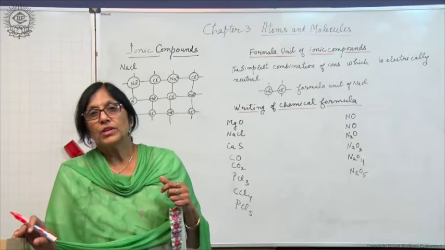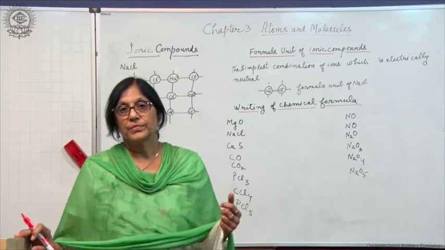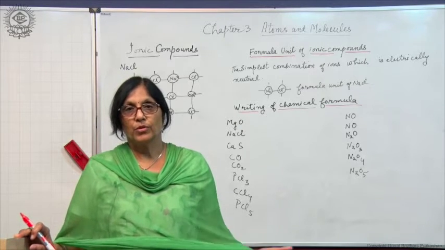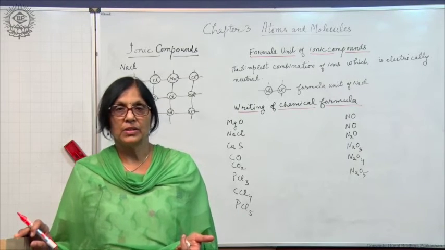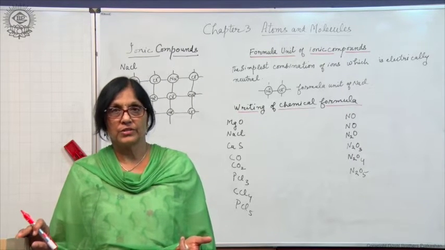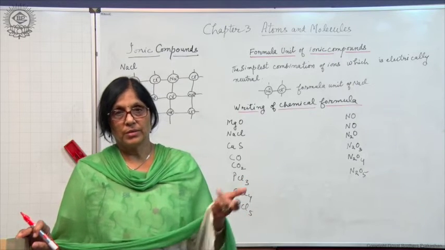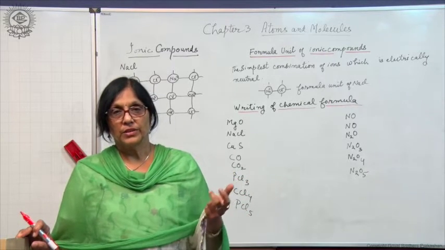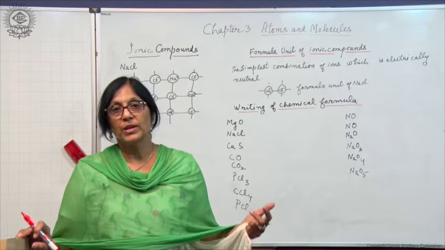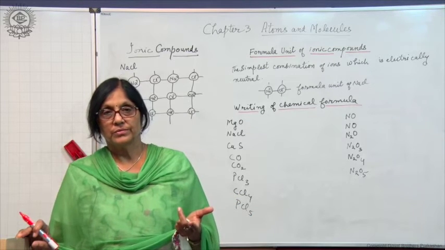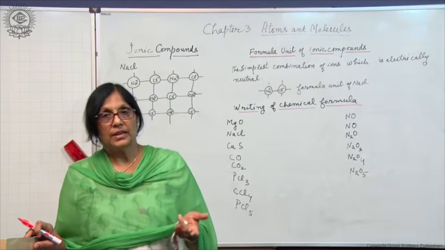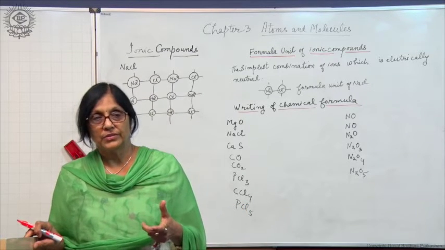Now, let us discuss the ionic compounds. Ionic compounds are made up of ions, positively charged ions and negatively charged ions, which are held together by strong electrostatic forces of attraction. Also, I have given you a table in which positively charged ions and negatively charged ions were written, and also polyatomic ions with their charge. Positively charged ions are called cations, and negatively charged ions are called anions.